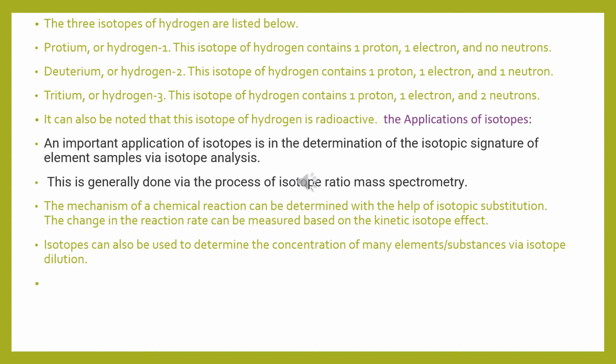Deuterium, or hydrogen 2, is the isotope containing 1 proton, 1 electron, and 1 neutron. Tritium, or hydrogen 3, is the isotope of hydrogen containing 1 proton, 1 electron, and 2 neutrons. It can also be noted that these isotopes of hydrogen are radioactive.